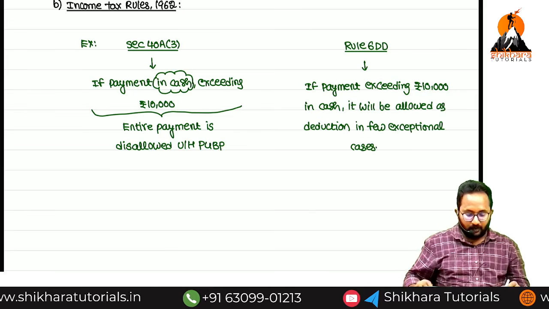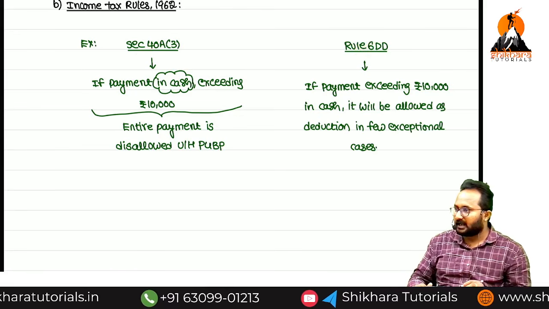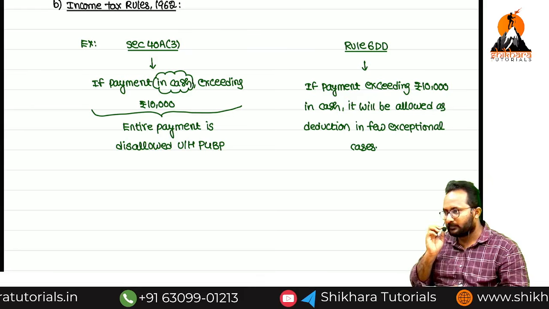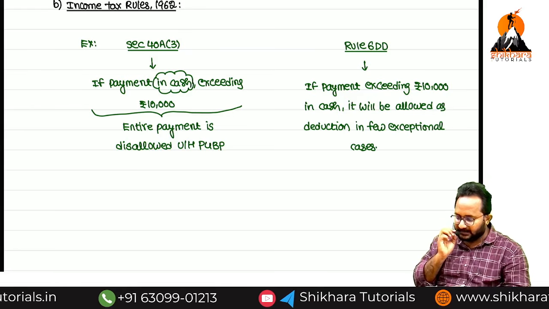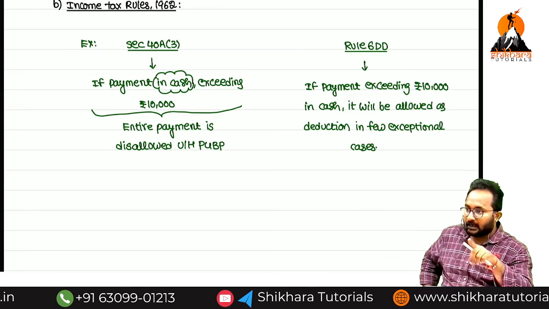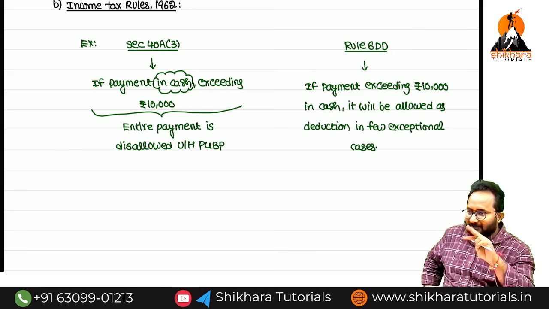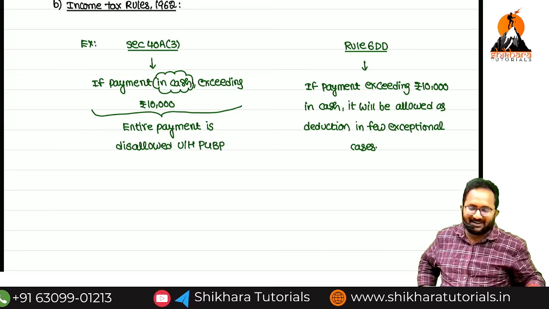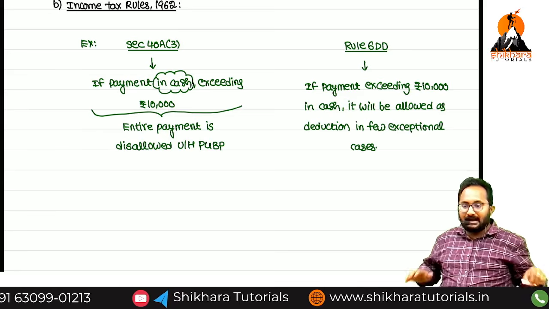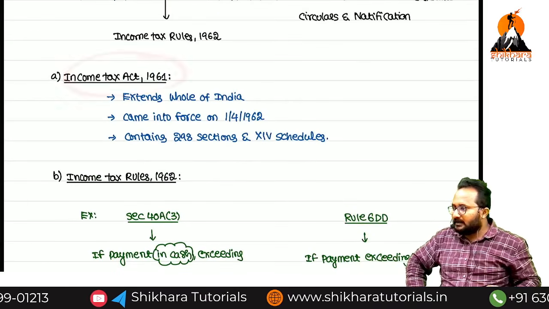Now, without this rule, can we implement 40A(3) in practical scenarios? No. Always, after the Act is released, in the next year they come up with the rules. The Act is framed by whom? Central government.